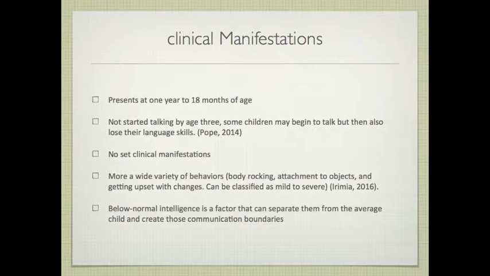There's no set clinical manifestation for autism because there is such a wide variety of behaviors. Some examples of behaviors that could be a sign of autism are body rocking, attachment to objects, and getting upset with changes. These can be classified as mild to severe. Many children with autism have below normal intelligence. This factor can separate them from the average child and create communication boundaries.